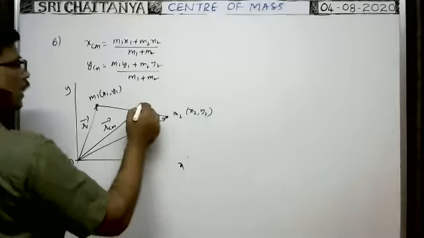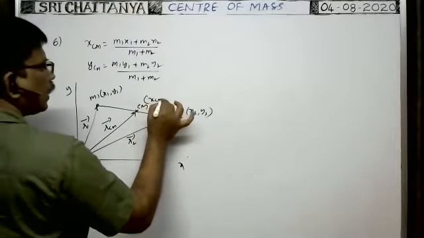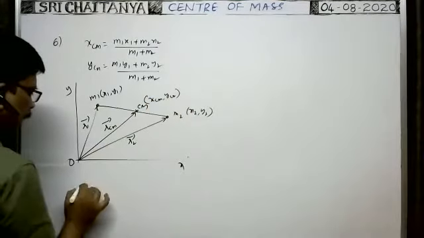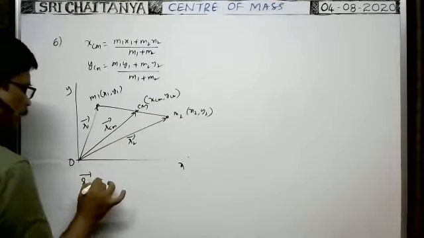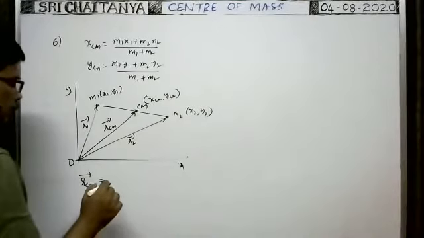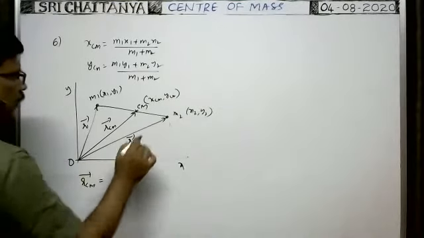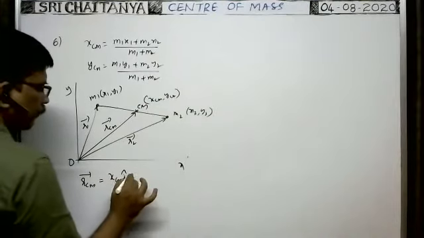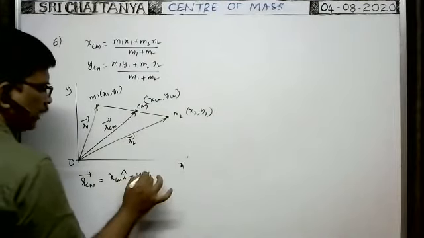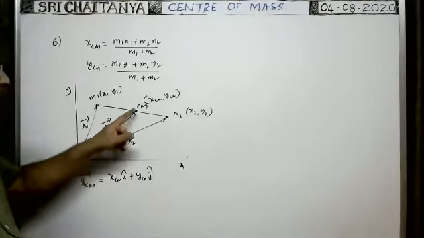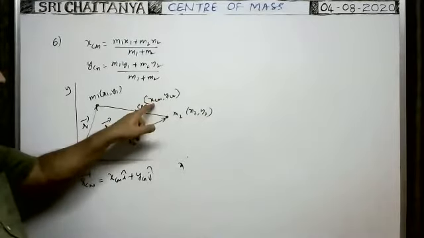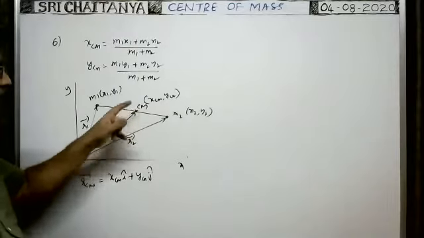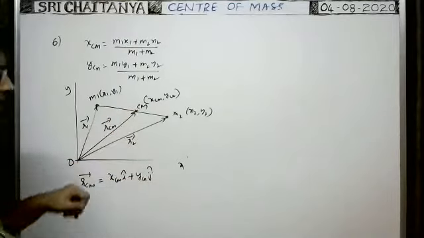Suppose the coordinates of central mass are xcm, ycm. Then the position vector of central mass RCM bar is equal to, we can write, x coordinate of central mass xcm into i cap plus y coordinate of central mass ycm into j cap. Suppose for this point, if xy coordinates are like this, then what is the position vector of central mass? X coordinate into i cap plus y coordinate into j cap. This is the position vector of central mass.